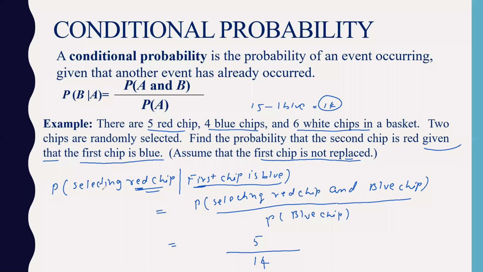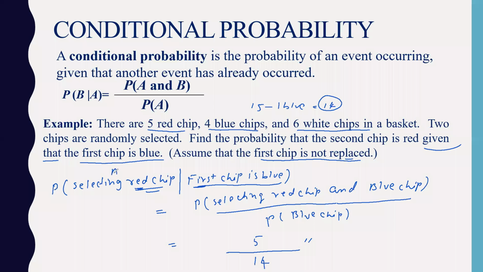So therefore the probability of selecting a red chip will be 5 out of 14, so 5 divided by 14 will be the answer. So don't get confused while answering the question, read it very carefully.